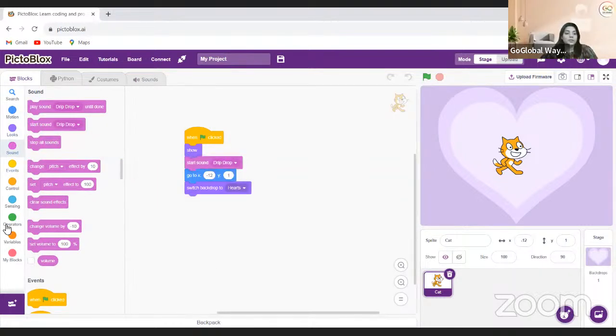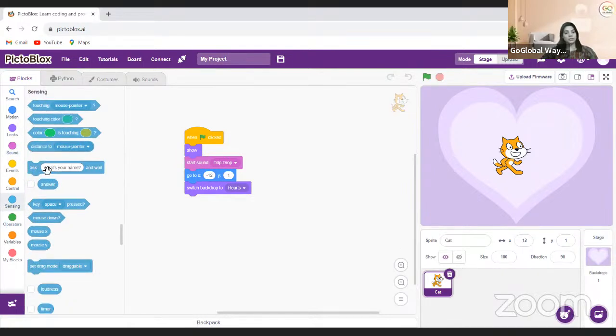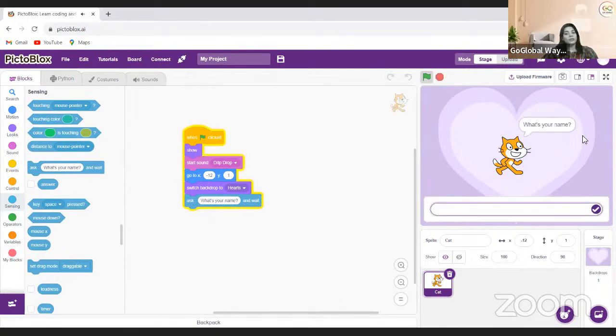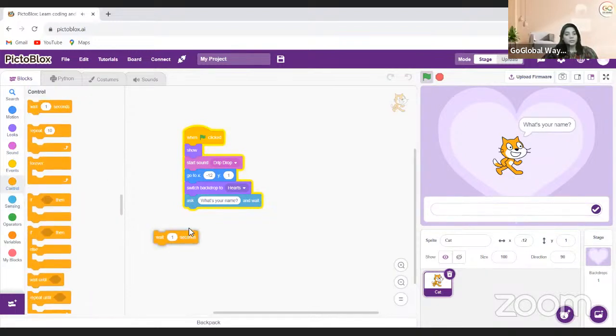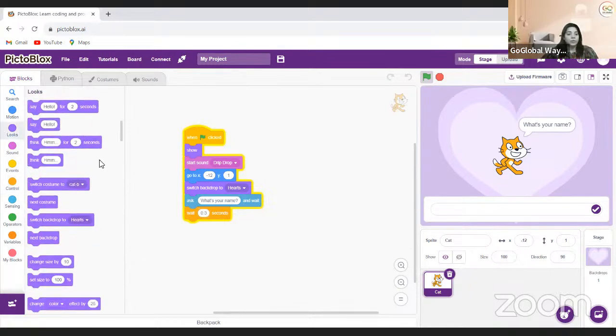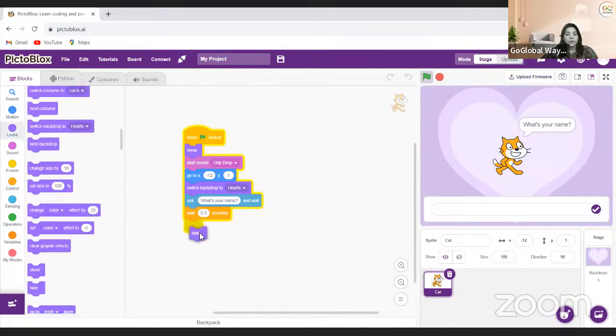After this, I'll go to sensing, and in the sensing, it's going to ask something like, what is your name? So when you start, it's going to ask, what is your name? And it will wait some time. Suppose 0.3 seconds it will wait, and afterwards I want to hide my character.